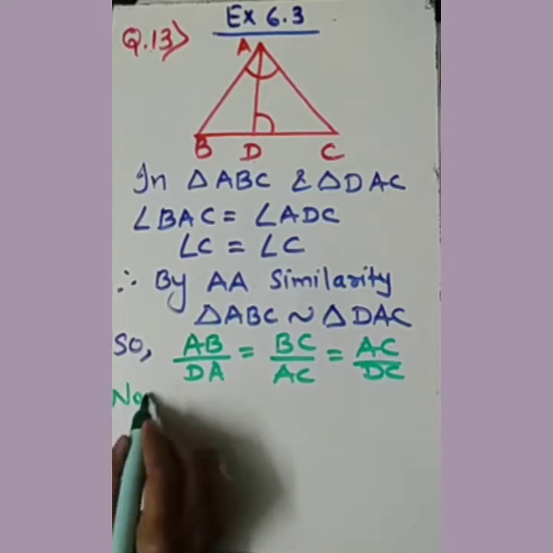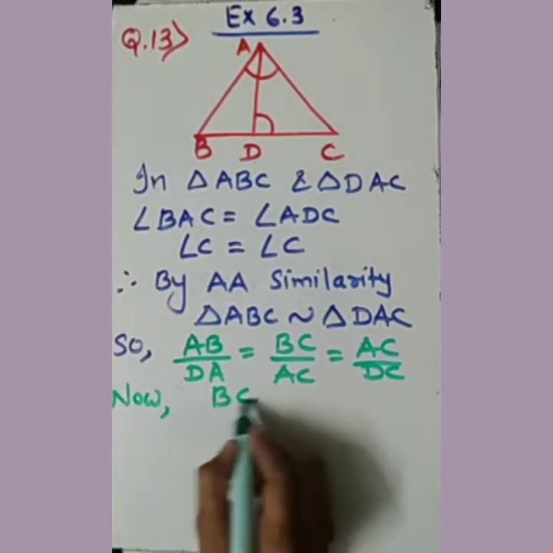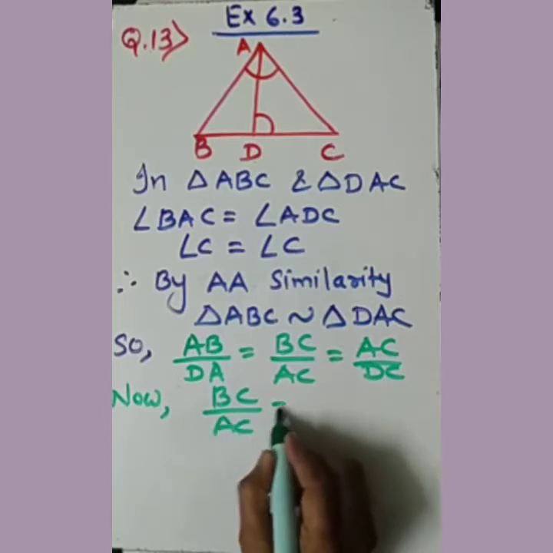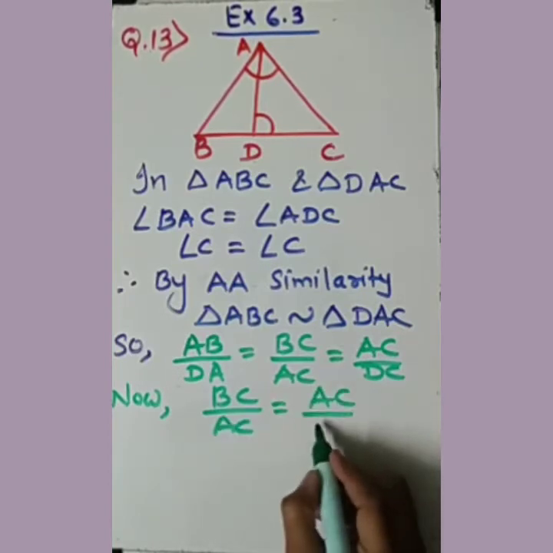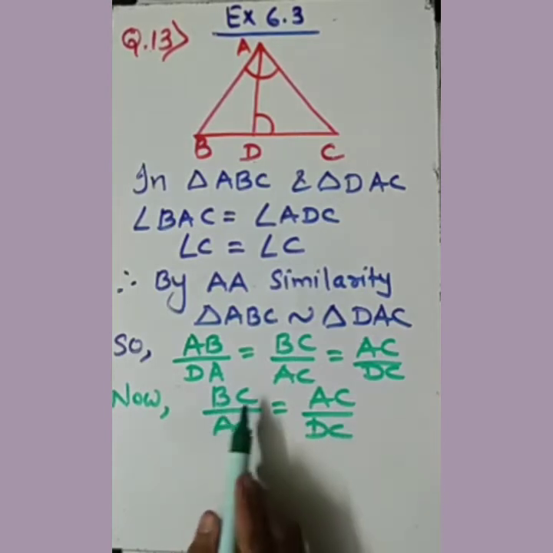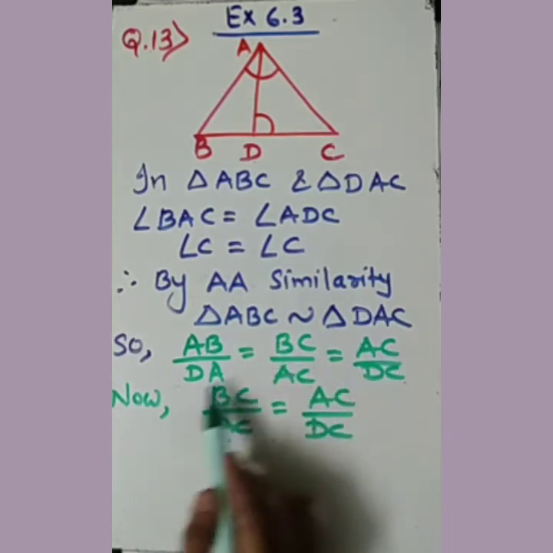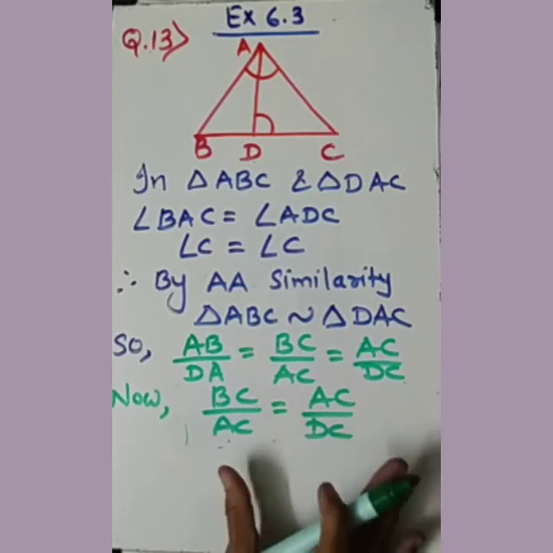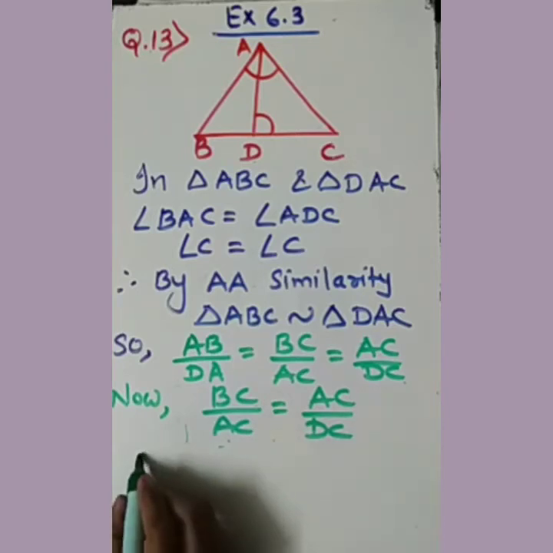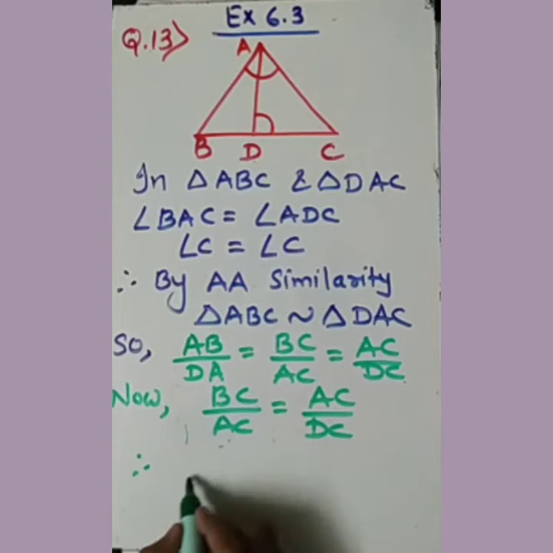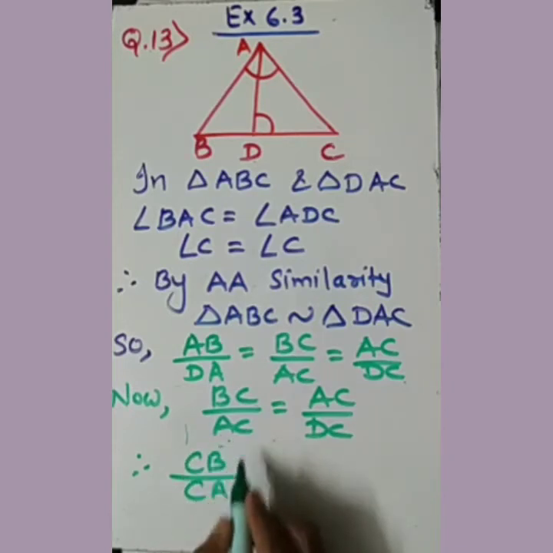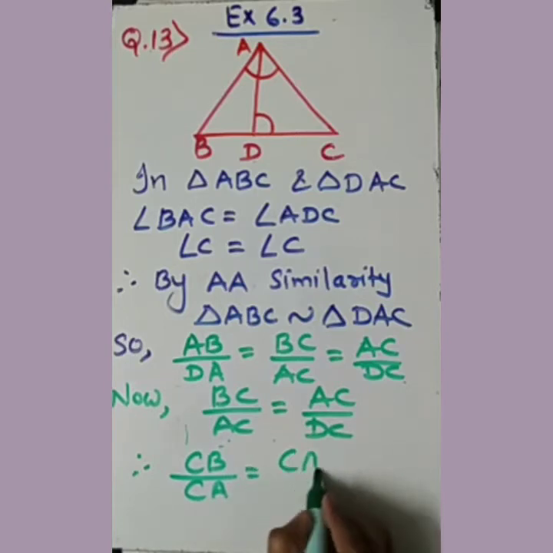Now observe what we are given here: BC upon AC, AC upon DC. We are choosing this ratio from the triangles. Now observe this carefully. BC means CB, according to what we have to prove, AC is the same as CA, and DC means CD.